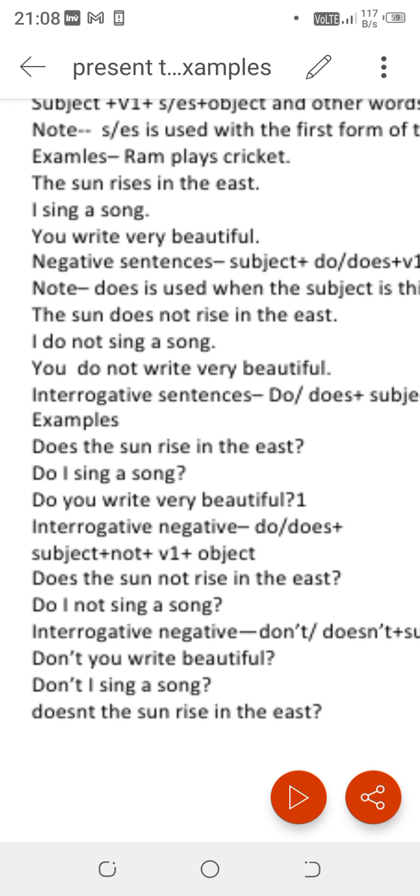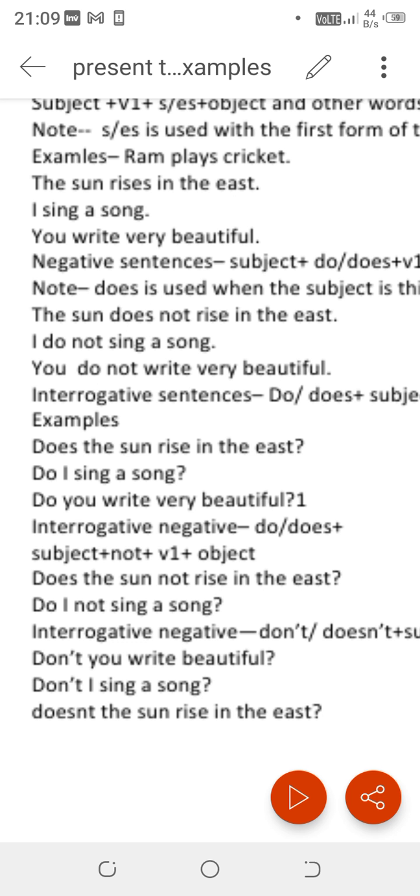Now, students, there are some other types of interrogative sentences also. Those are called negative interrogative sentences. In this sentence, first of all, we write do or does as the helping verb, then subject, then not, plus verb first form, then the other words. Does the sun not rise in the east? Do I not sing a song?